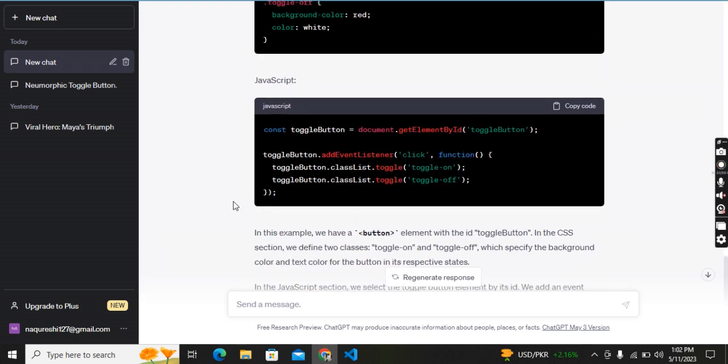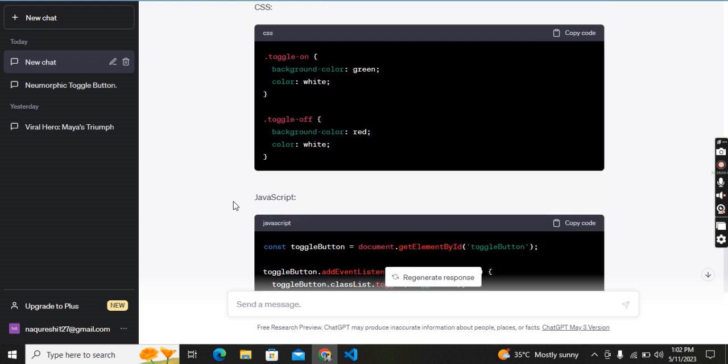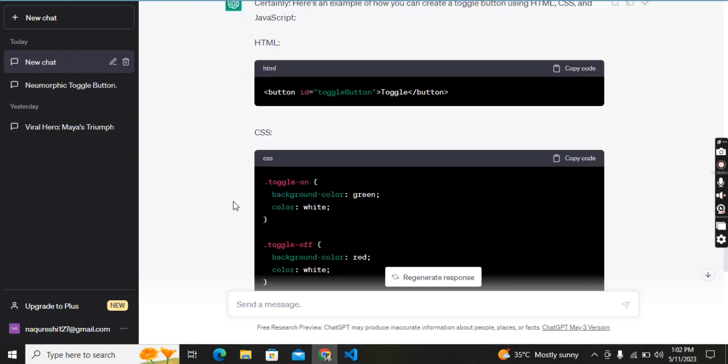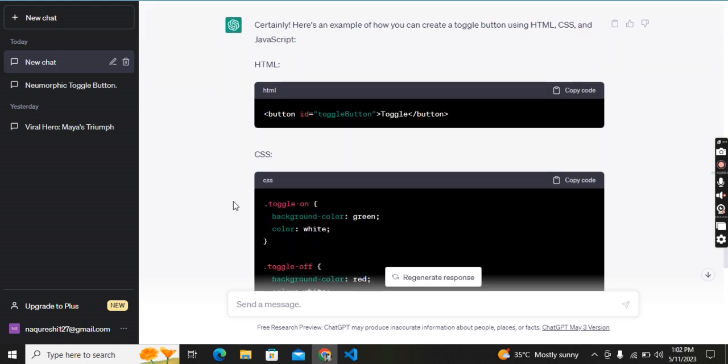In the next video I will create live coding, and also I will create a video on how you can build a website using ChatGPT, and how you design a prototype with ChatGPT.